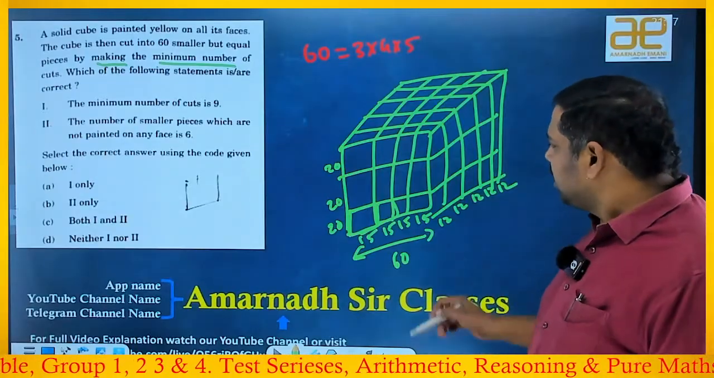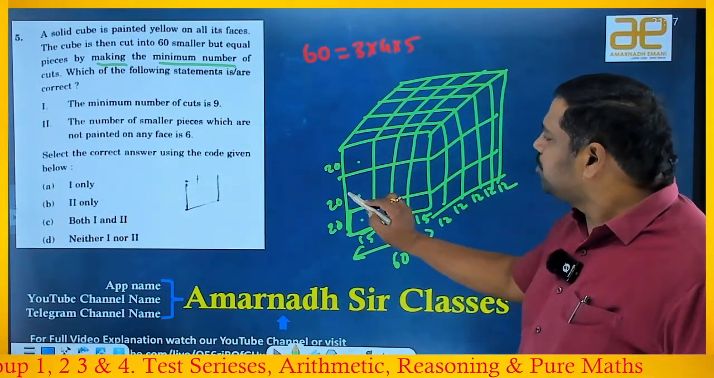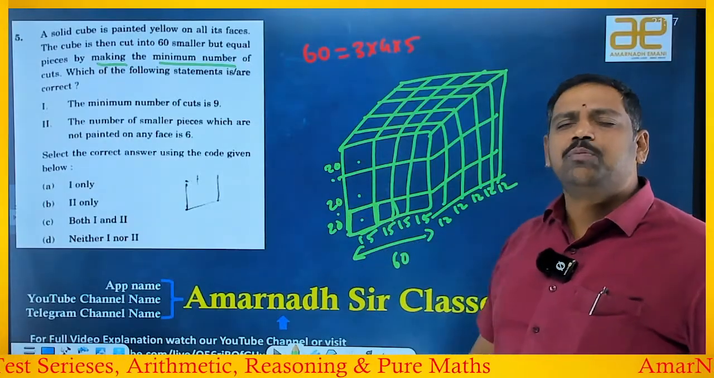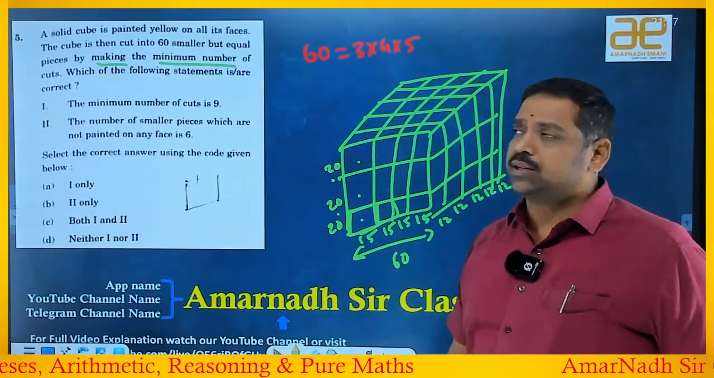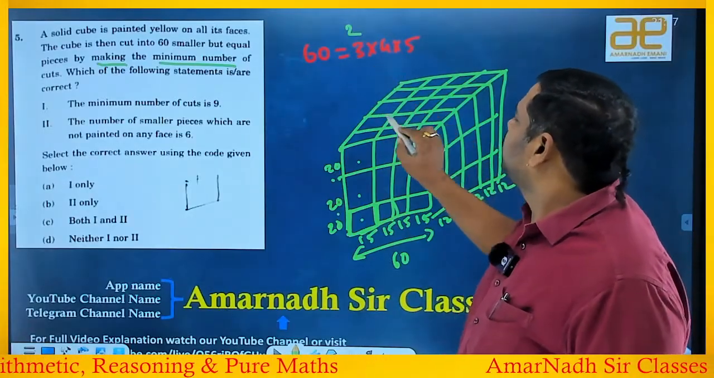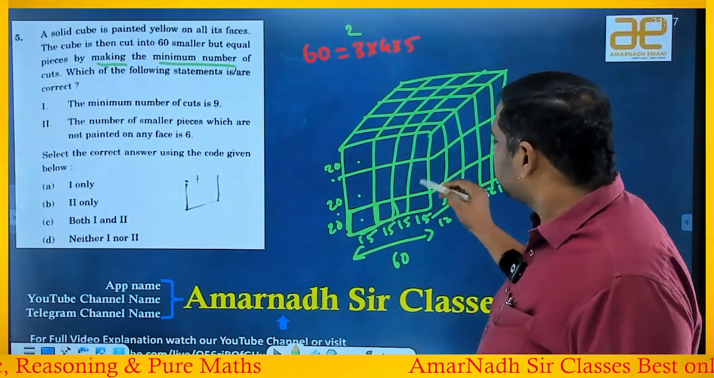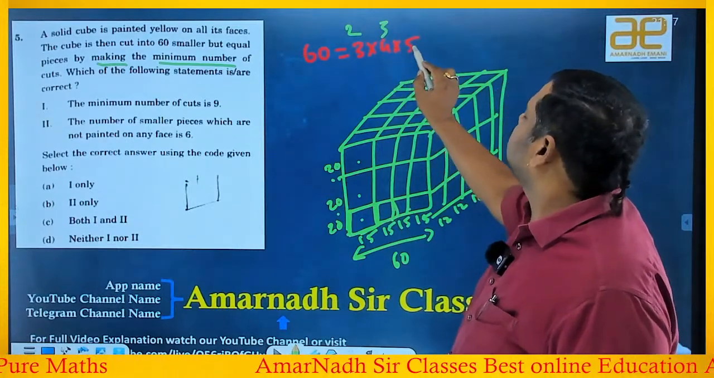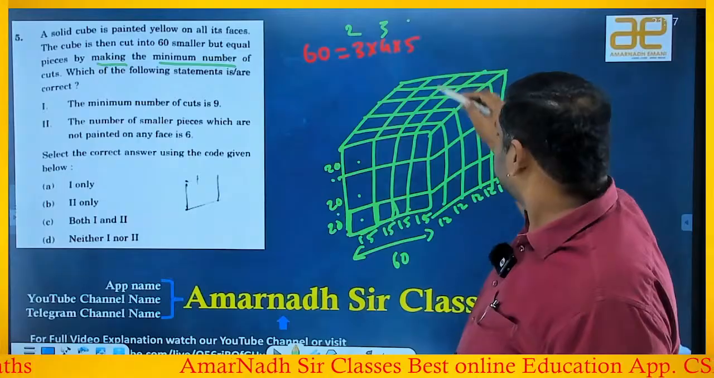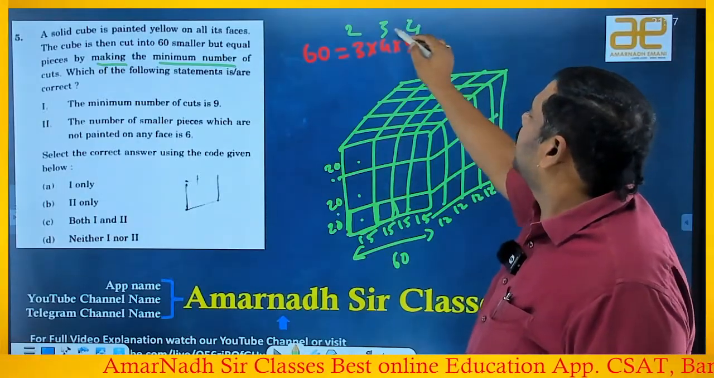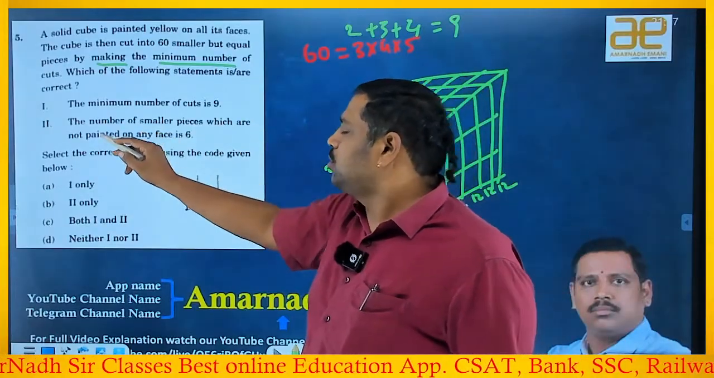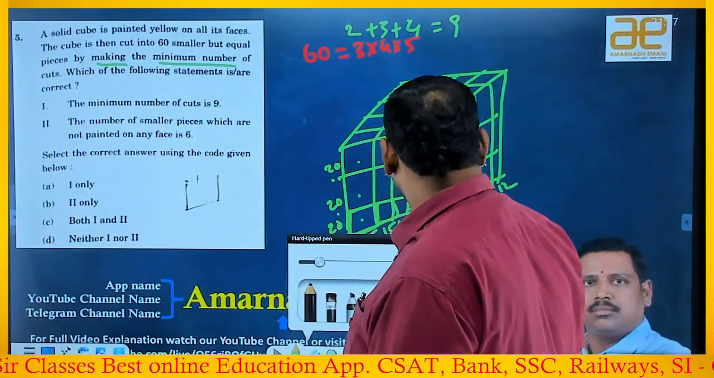If you observe here, this one I made into 3 pieces. For that I made only 2 cuts. Always the number of pieces minus 1 is nothing but the number of cuts. For this I have to make 2 cuts. This I made into 4 parts, right? 1, 2, 3, 4. For that I made only 3 cuts. 5 pieces, right? 4 cuts. Okay, 2 plus 3 plus 4, that is equal to 9, the minimum number of cuts that I have to do. So the first one is a valid one.